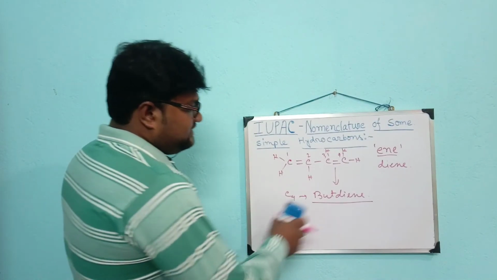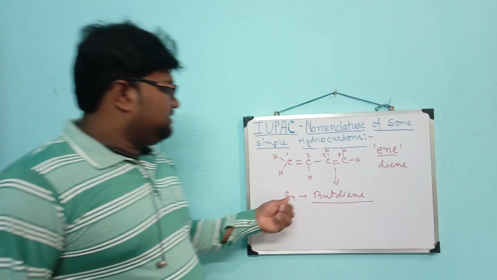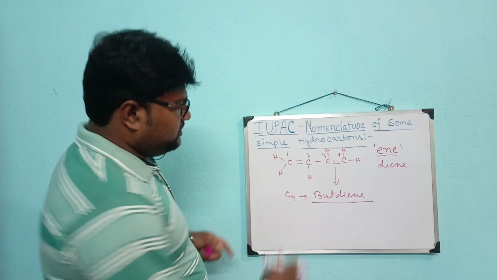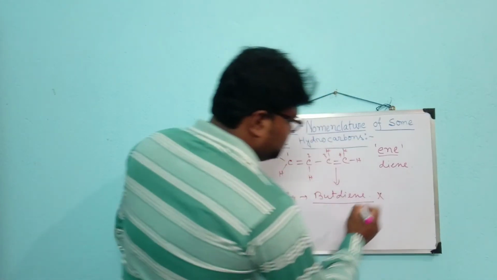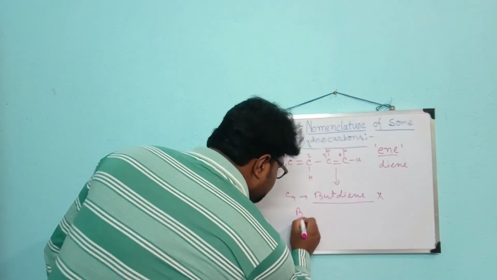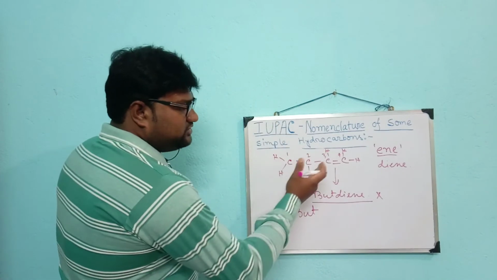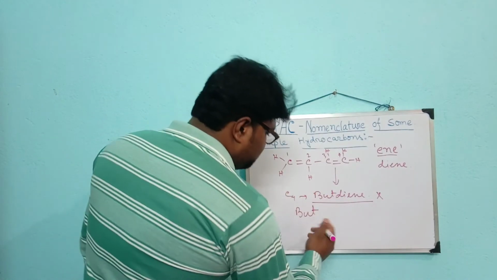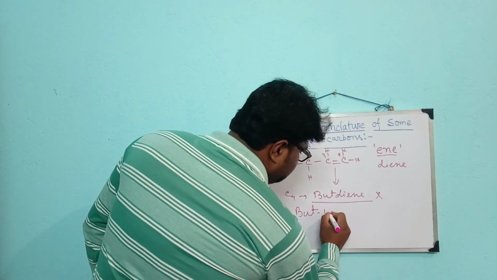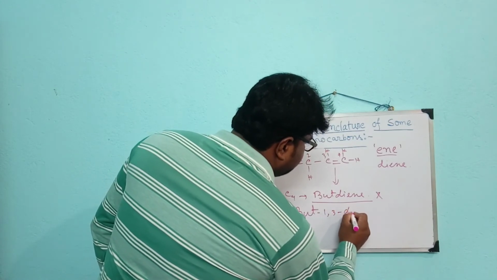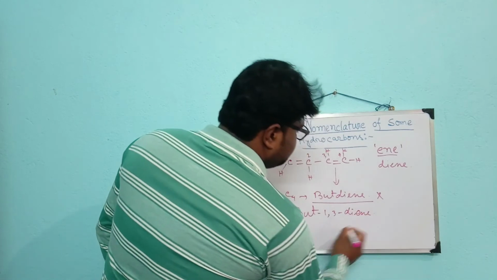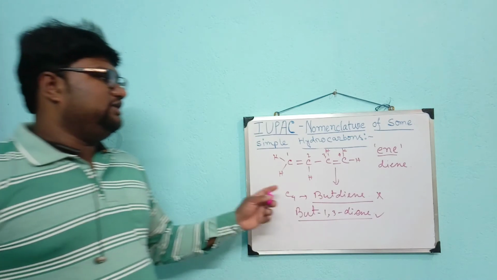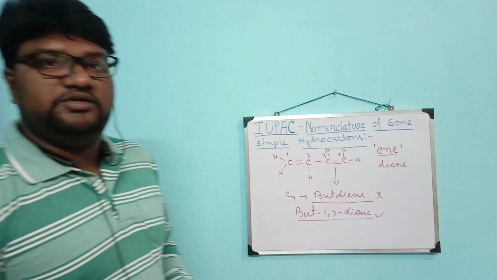But there is a complication ahead. Here the position of the double bonds should be mentioned. So this is the wrong method. The right method is but. The position should be mentioned. The 1 and 3 carbon atoms contain unsaturated double bonds. So but-1,3-diene. This is the perfect name of the molecule according to the IUPAC rule.